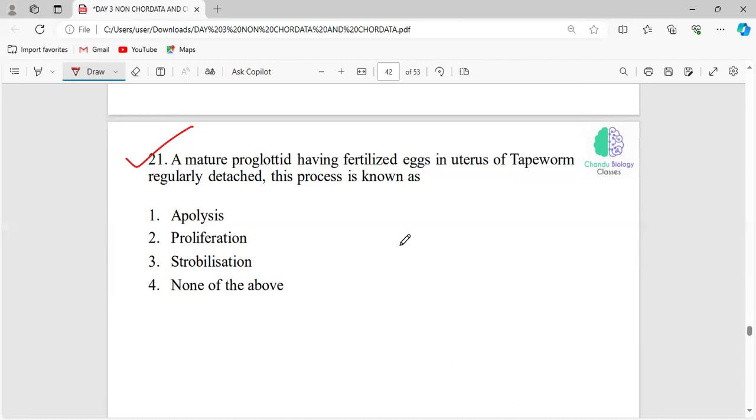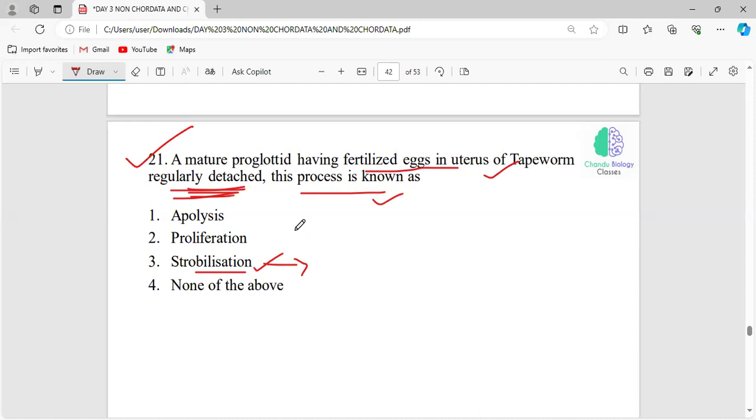A mature proglottid having fertilized eggs in the uterus of the tapeworm is regularly detached. This detaching process is called... Okay, strobilization is somewhat related to metamerism. Pseudo-metamerism is also called strobilization, and that is a characteristic feature of Platyhelminthes.